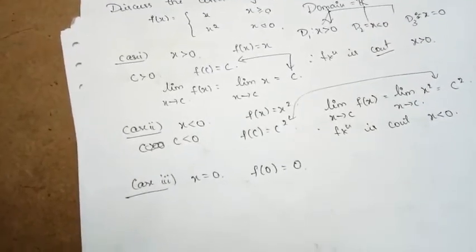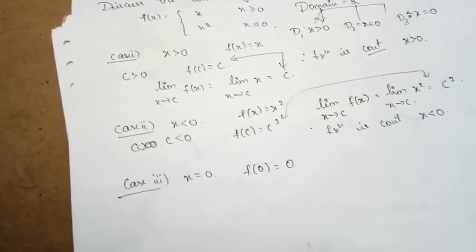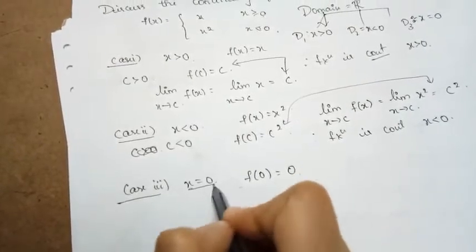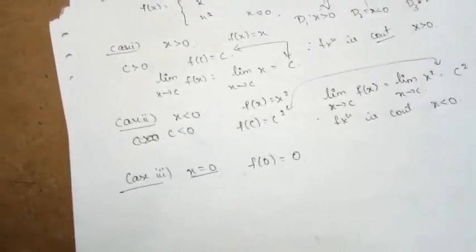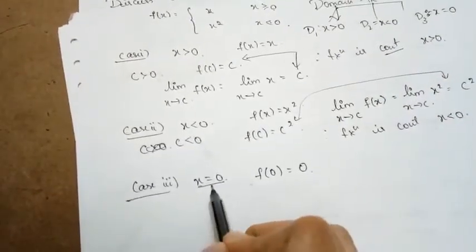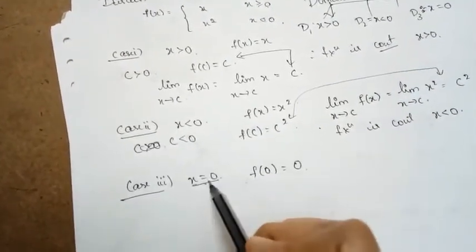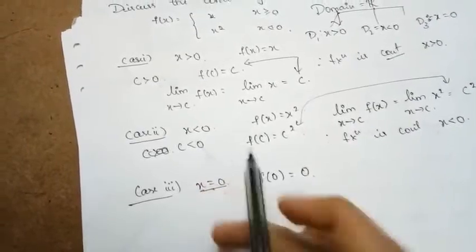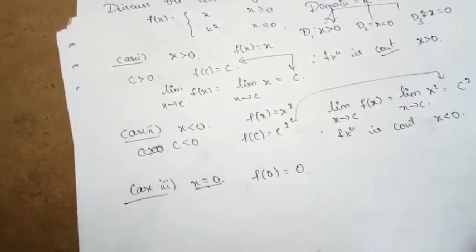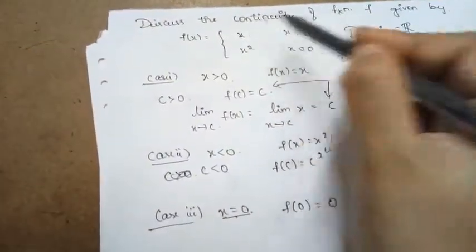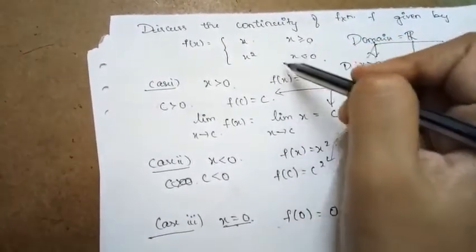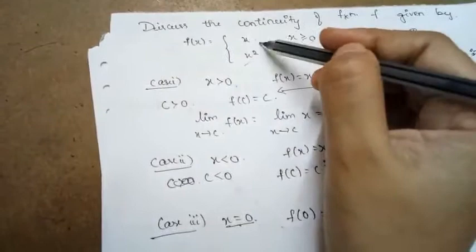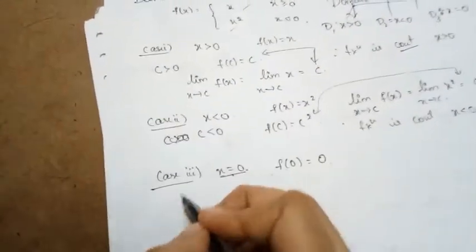Now we need to find the limit of the function. When we are finding the limit of the function at x equal to 0, at one particular point, that is 0, we need to find the value of the limit when x is approaching 0 from the left side and the right side, because the function is split up at 0. When x is approaching 0 from the left side, it is x square, and from the right side, it is x.